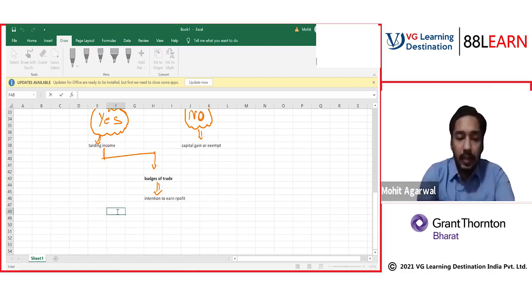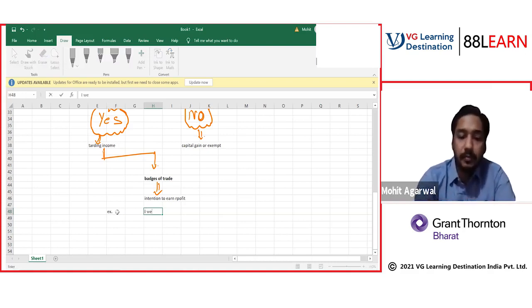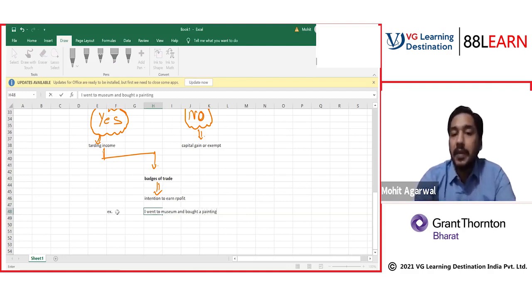Okay. Let me put one more scenario for you. Let's say I went to a museum and bought a very costly painting.